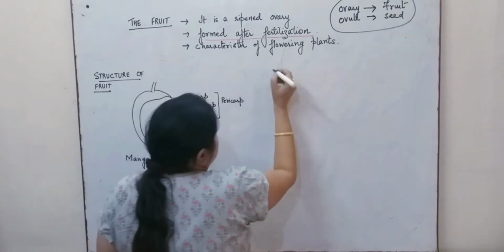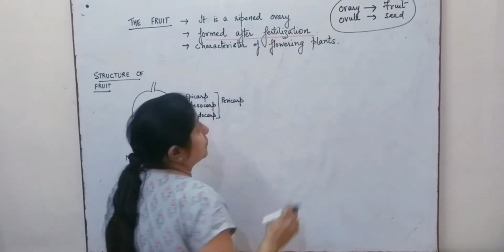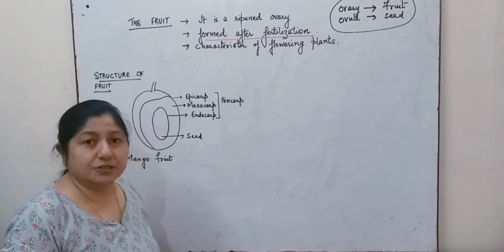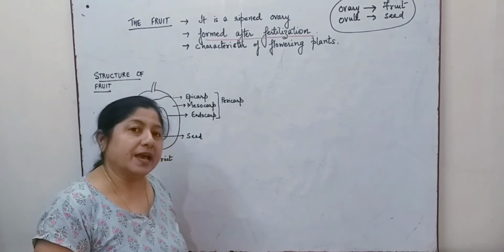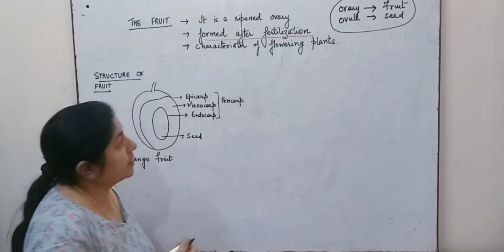So, when the formation of the fruit happens without the process of fertilization, such fruits are called parthenocarpic fruits.